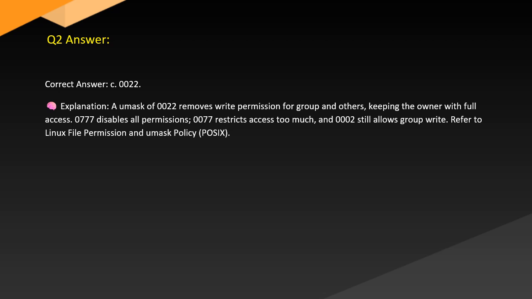Explanation: A umask of 0022 removes write permission for group and others, keeping the owner with full access. 0777 disables all permissions, 0077 restricts access too much, and 0002 still allows group write. Refer to Linux file permission and umask policy, POSIX.